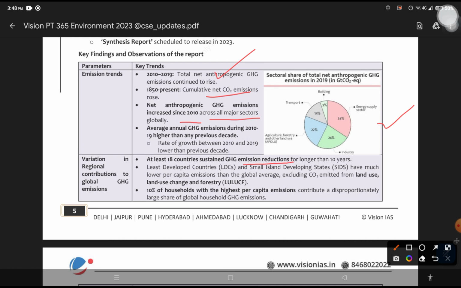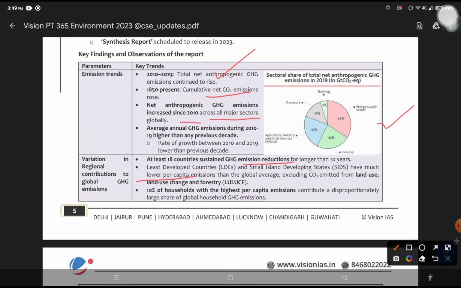Least developed countries (LDCs) and small island developing states have much lower per capita emissions than the global average, excluding carbon dioxide emitted from land use change and forestry. Per capita emissions is easy to understand, the word itself describes it. So simply put, 18 countries are showing reduced greenhouse gas emissions, especially least developed countries and small island developing states.